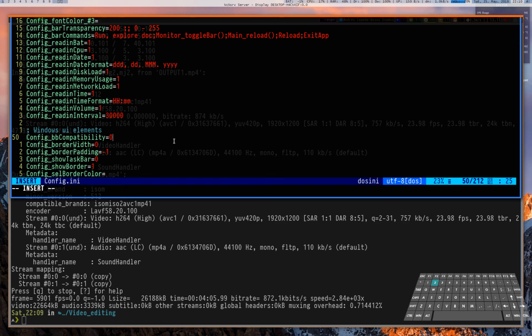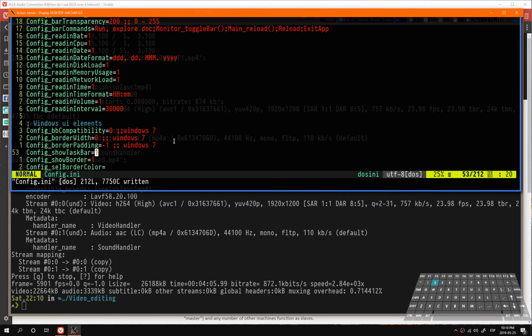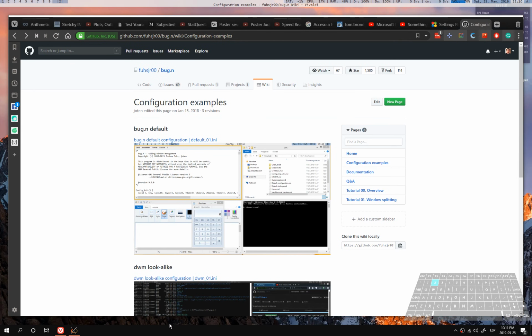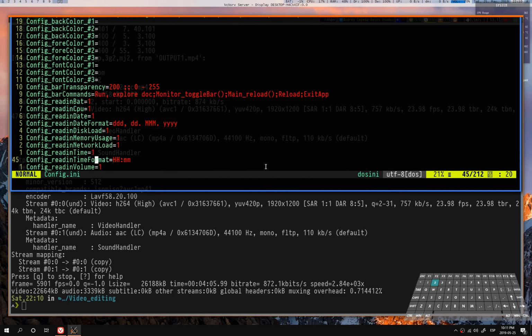Next are going to be these options, but they are relevant for Windows 7 and Vista users, so don't worry too much about it. Next, by changing the value to 1, we make the taskbar visible. In my case, this is the layout I want. I want to see the taskbar at any moment, or just change it to 0 if you don't want to.